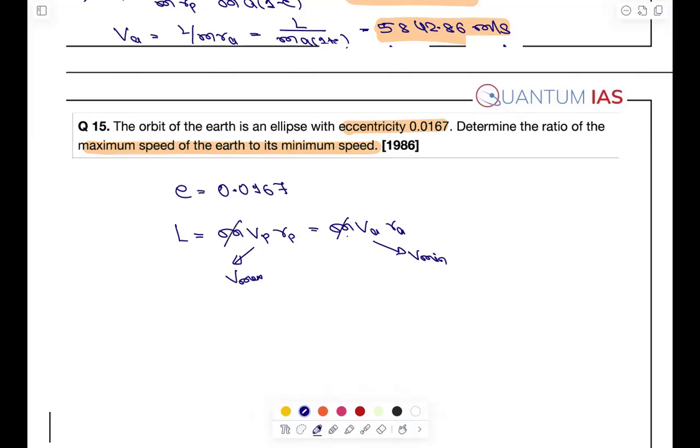So M will cancel out. So what will be V max upon V minimum? It will be simply Ra upon Rp. What was Ra? A into 1 plus E, and Rp is A into 1 minus E. A will cancel out, leaving 1 plus E over 1 minus E. Everything is given here. It's coming out to be 0.399.